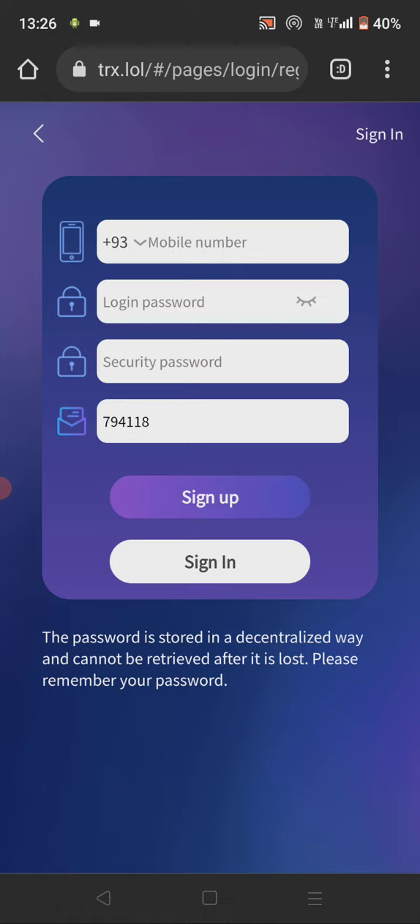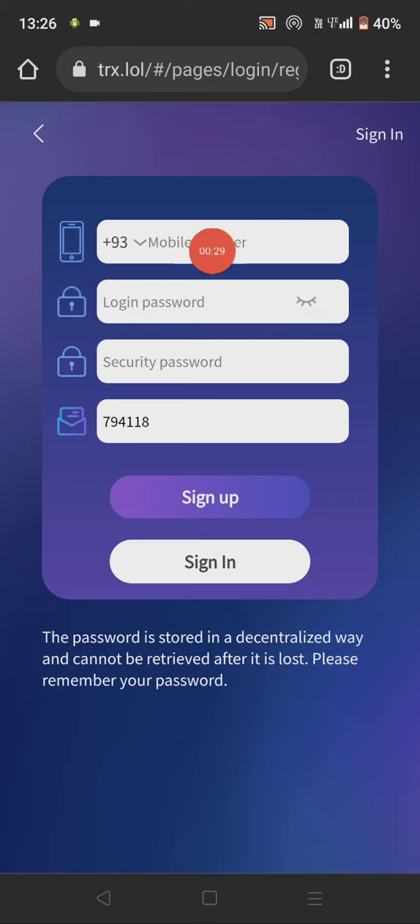First of all, you have to create an account on this website, which is our website. For creating an account, you have to go to the description of this video. There you will find a link of this website, and if you click on that link, you will be transferred to this website, which is named trx.lol. And here you have to create an account.